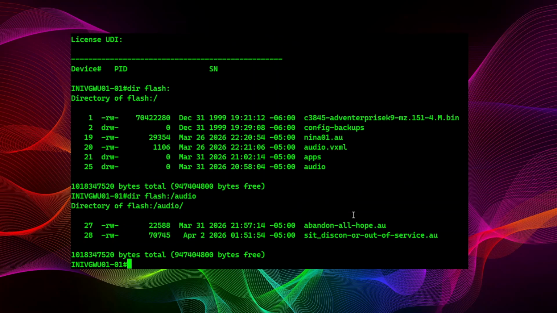And let's look at audio. There is one of the original files. We're going to copy a new one up here today. So you copy the file, TFTP it. I have one here that we're going to TFTP up, and I'll show you how to do it. The second part of this is the VoiceXML, which I will now show how that works a little bit.